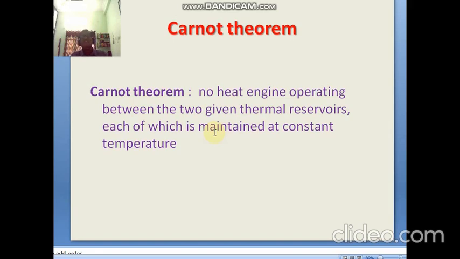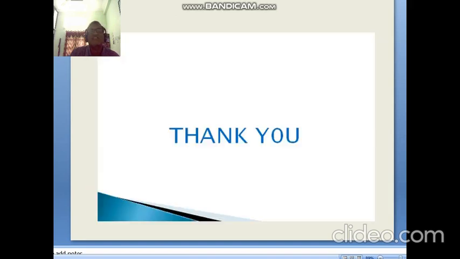In that case, 1 minus T2 by T1 is 1, and the engine cannot be defined. Therefore no heat engine operates between the two given thermal reservoirs, each maintained at constant temperature. Thank you.